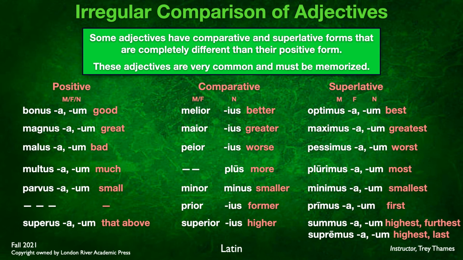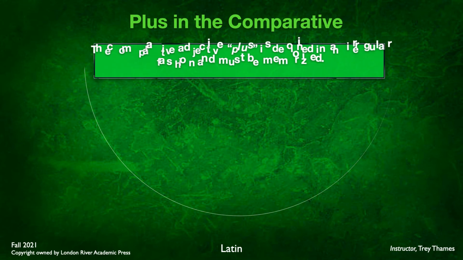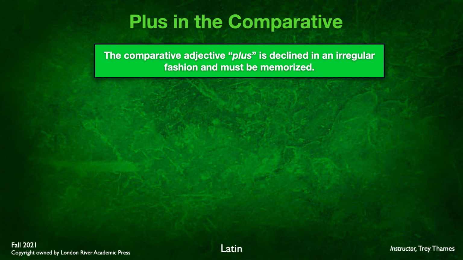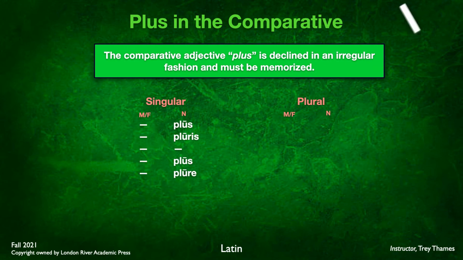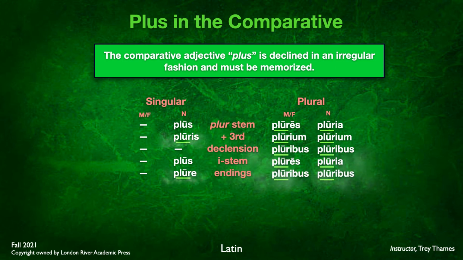Now, concerning the word for more, the word plus, I want to see how this is declined in the comparative. Plus is declined in an irregular fashion, and again, kind of needs to be memorized. Here's what it looks like. We're going to take the plus, the pluris. There's a stem here that's consistent throughout. It's plur, P-L-U-R. Again, there's no masculine or feminine singular, but we do have the masculine and feminine plural, as well as the neuter singular and plural. And we're going to take the plur stem and simply add third declension i-stem endings here.